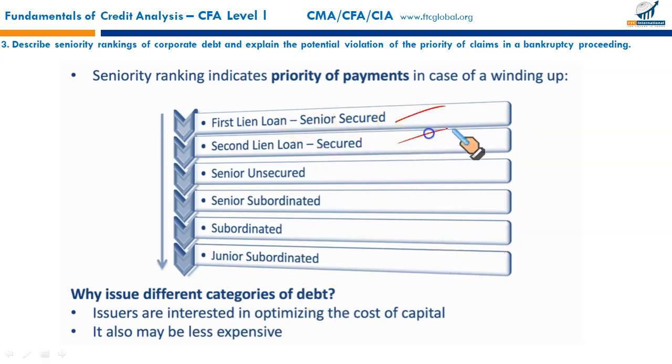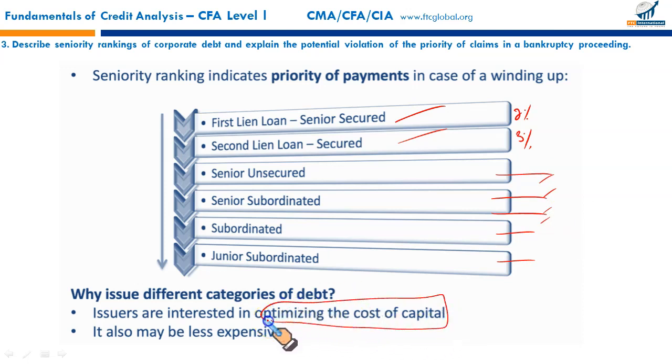These bonds, since they carry less risk, will comparatively be a safer investment for the investor, but the return on these bonds would be comparatively lower, let's say 2%, 3%. But these bonds, senior subordinated, unsecured, subordinated, comparatively offer a higher risk for the investor, so the investor would require a higher return on these bonds.